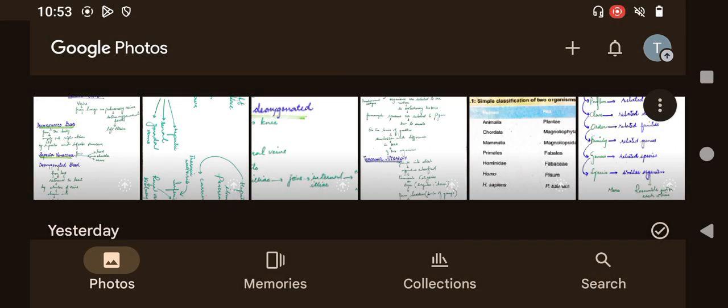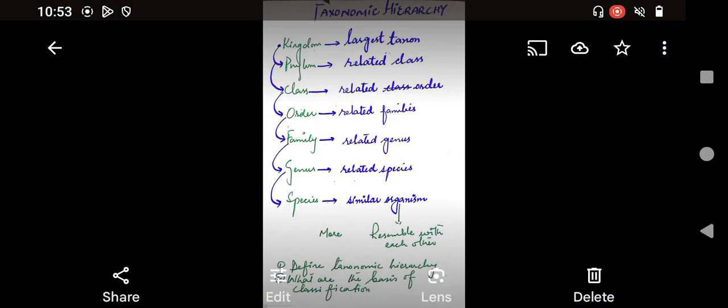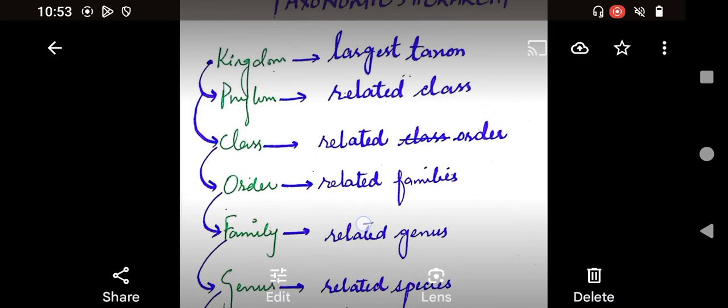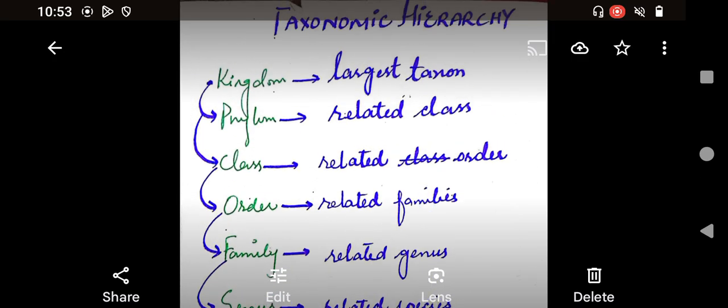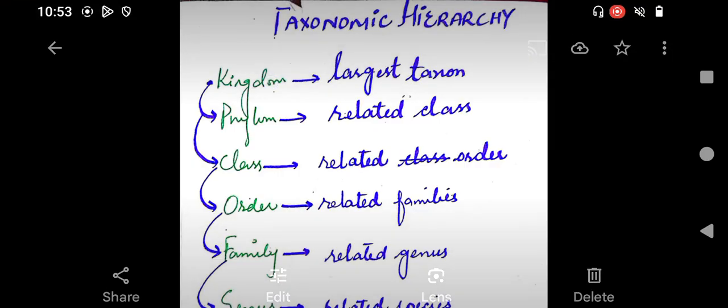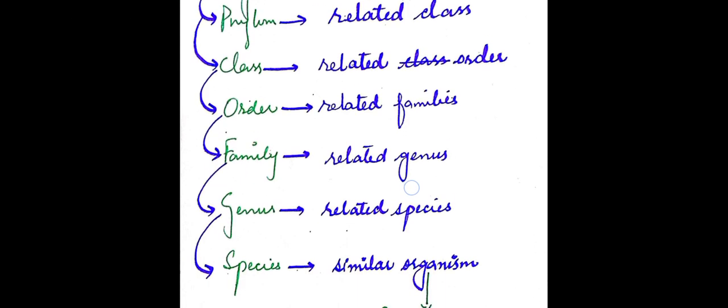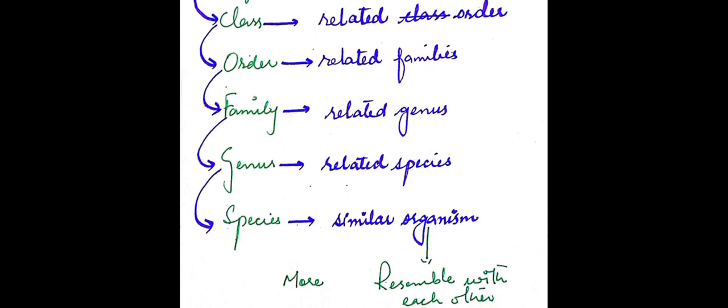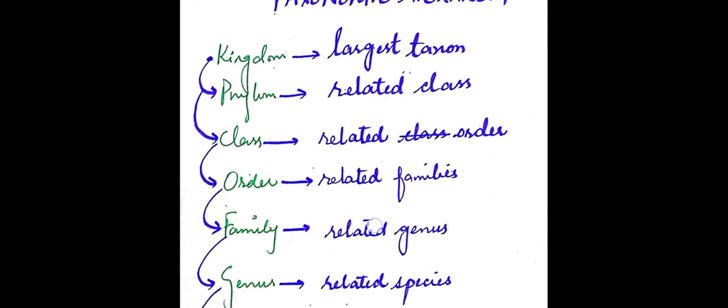Now come towards the taxonomic hierarchy. Here is a taxonomic hierarchy. This is the largest taxon, kingdom, and this is the smallest one. So we start from the smallest towards the largest.